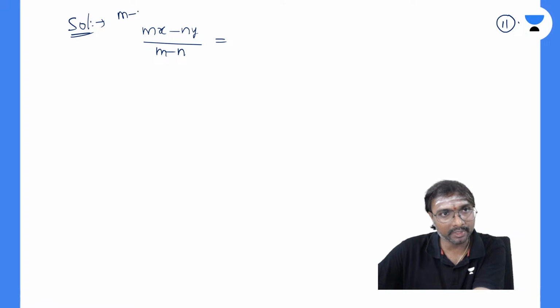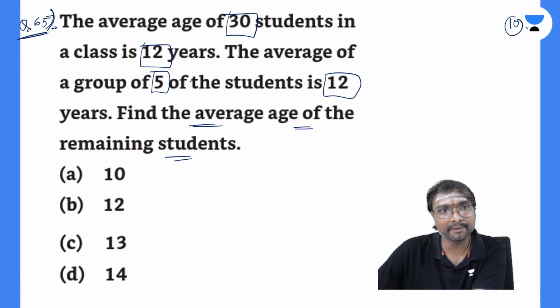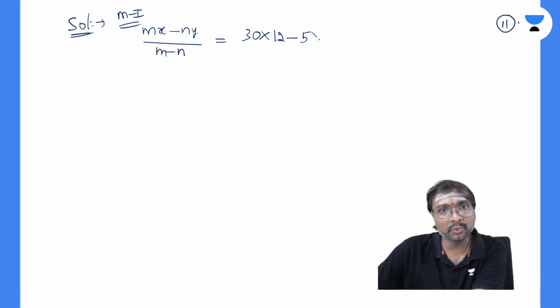So this is your method 1, right? What is that M? M is nothing but this 30, no? And what is their average? That is your 12 years, no? Minus what is that N students? 5 students we have to deduct, and what is their average? The 5 students' average is also 12, obviously. And here, M minus N is your 30 minus 5. So how much does it come to be? That also comes to be 12, right?